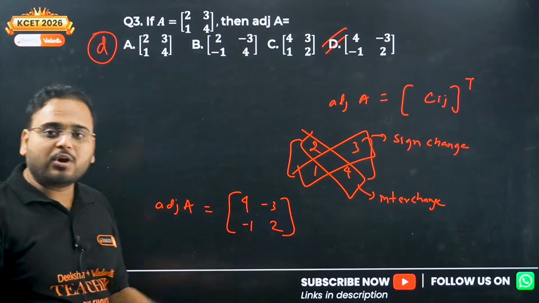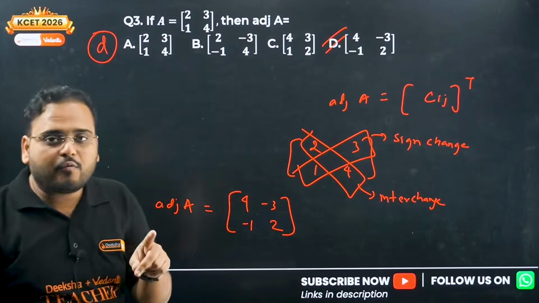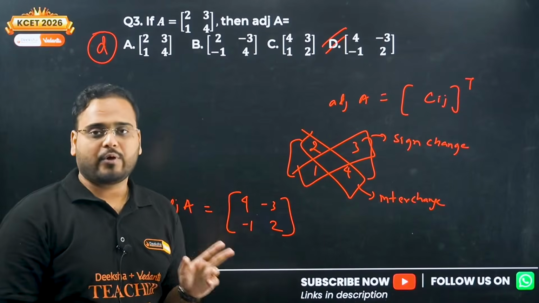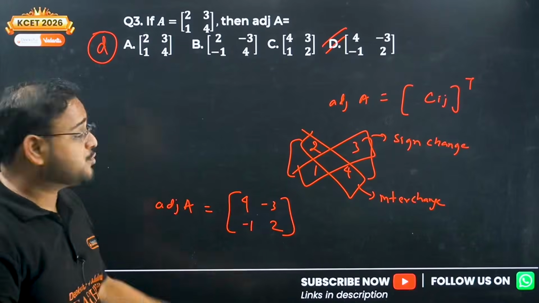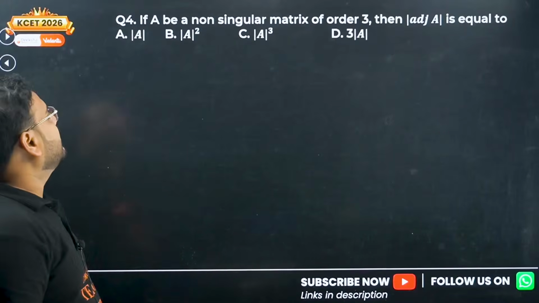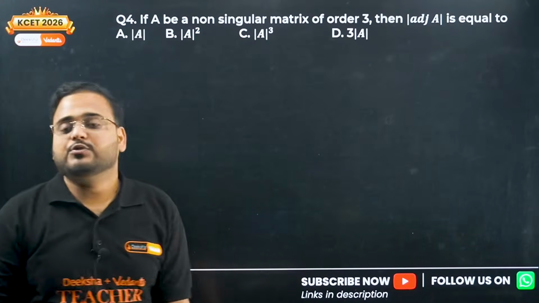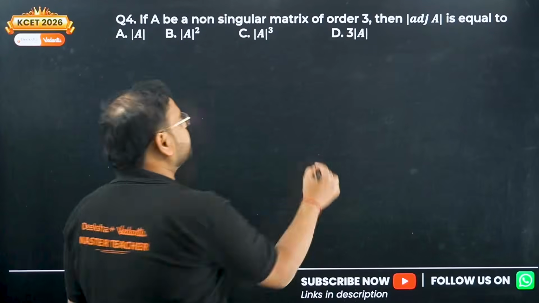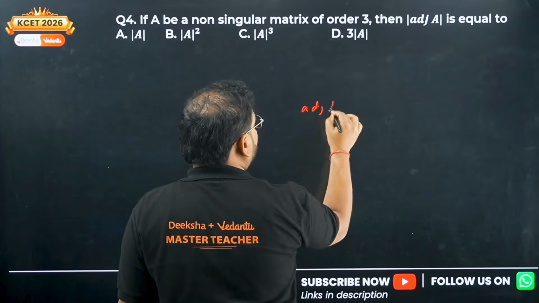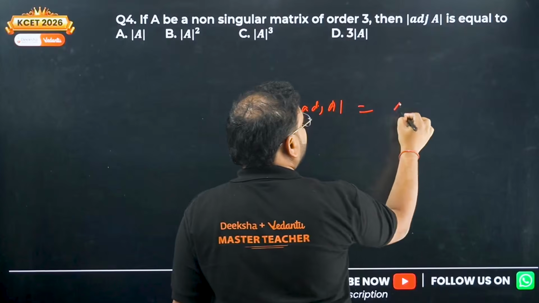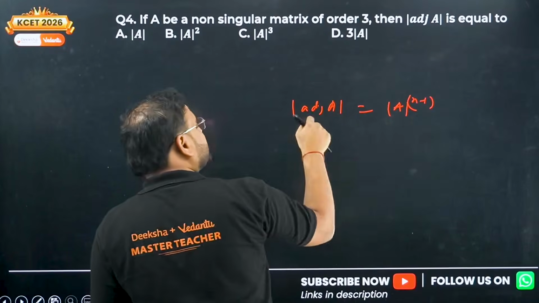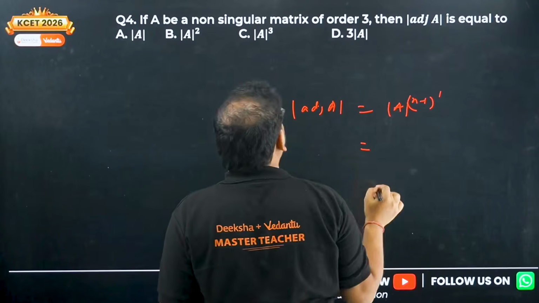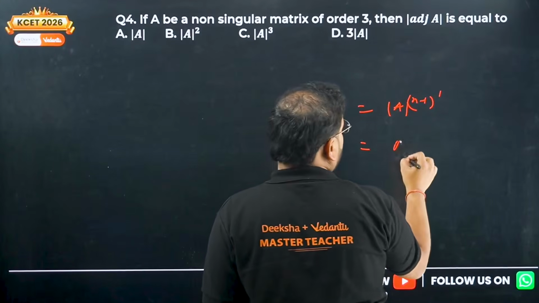So far, no doubt in adjoint, in cofactor, in minor. Are you getting my point? So the MCQ can come on these concepts, or we have a few more properties also. We'll check them. This is the property. Adjoint of A determinant is given by, very simple, determinant of A power n minus 1 power what? When you have one adjoint, power is 1.